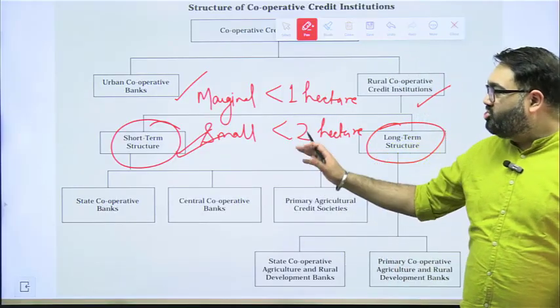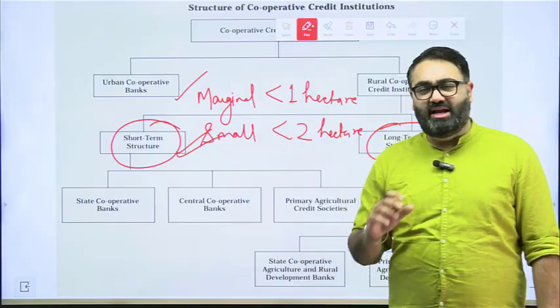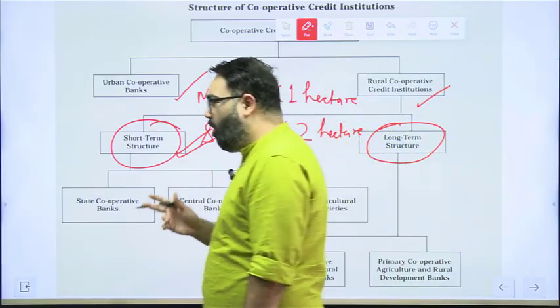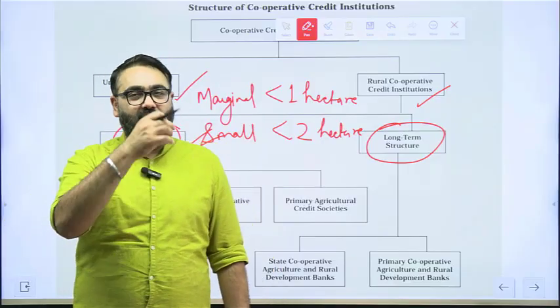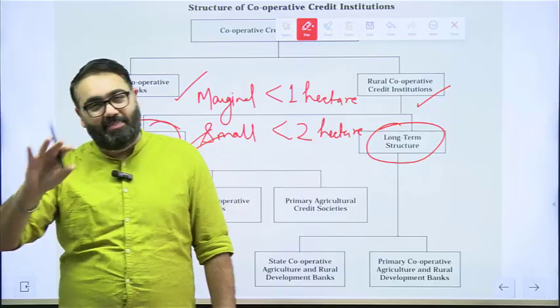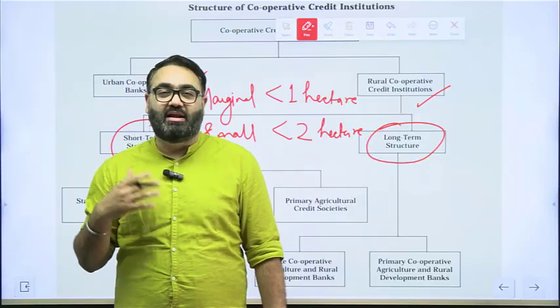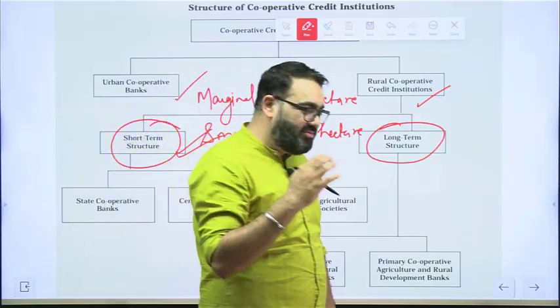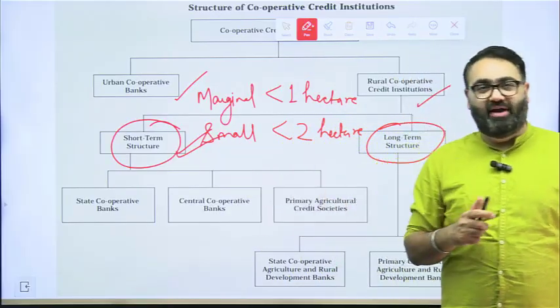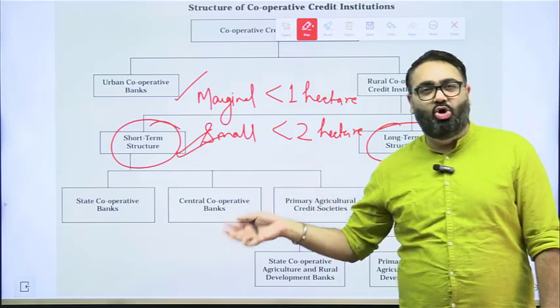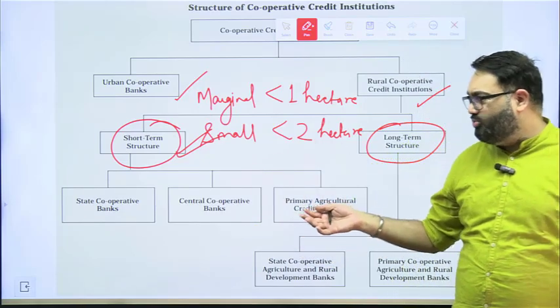Most of the farmers are small and marginal, which means they do not have a lot of money for long-term investment. They only have enough money for one crop cycle. Once that is complete, they need money for the next crop cycle. So they basically have money from crop cycle to crop cycle. That is where they need a lot of help. So there is a short-term loan structure available in cooperative banks in rural areas.